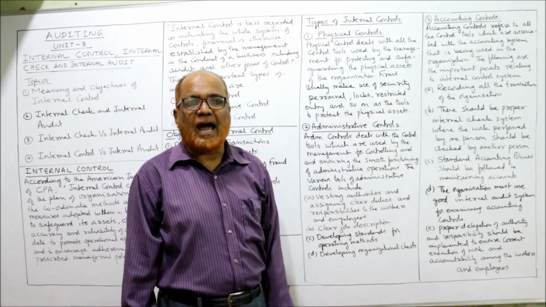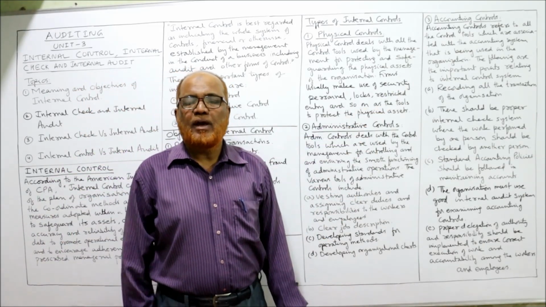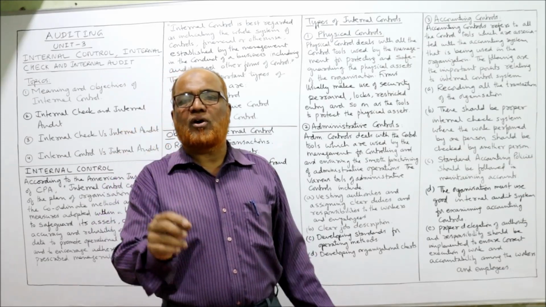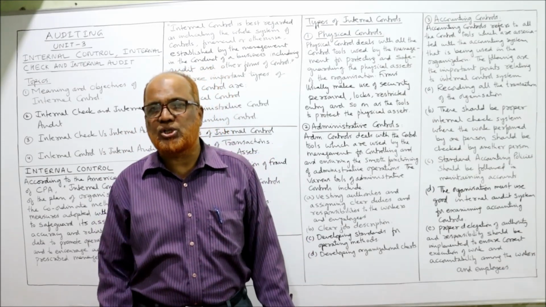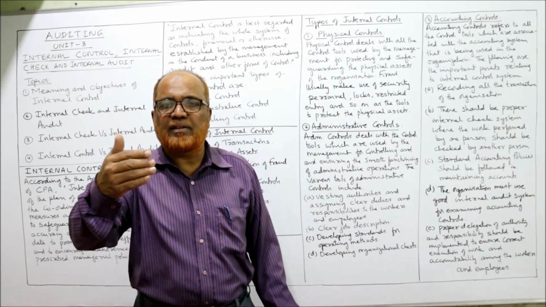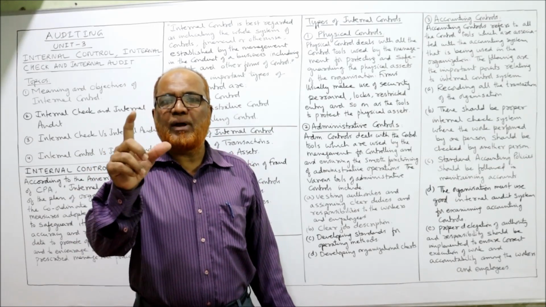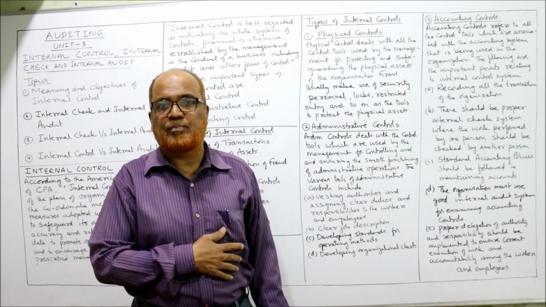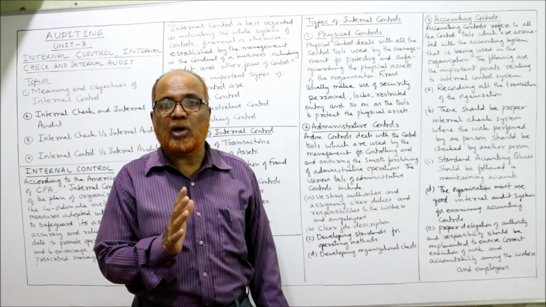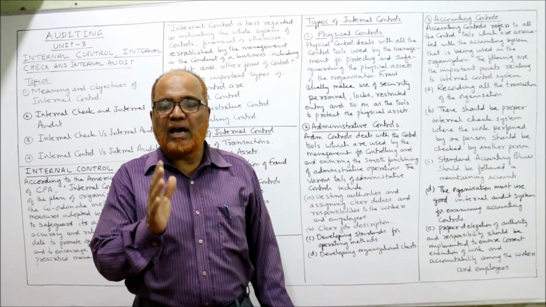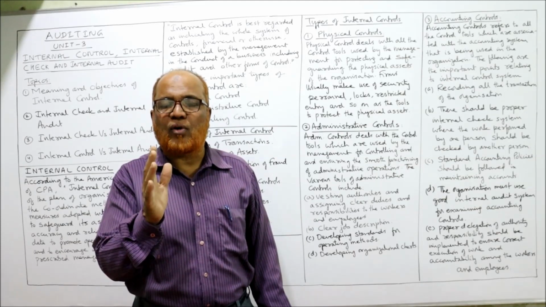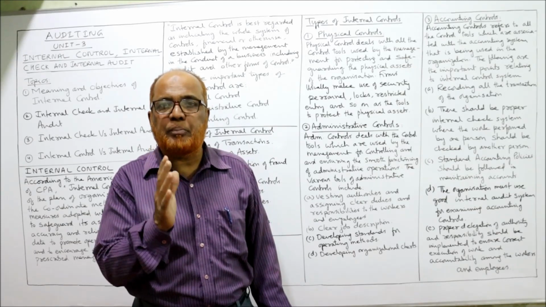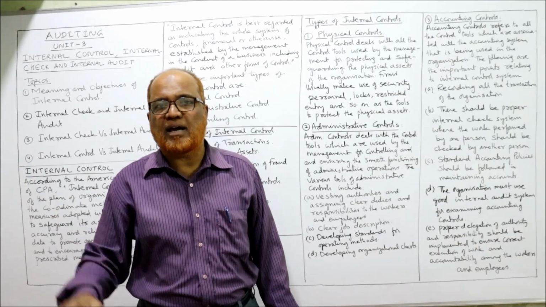Now the last thing is accounting controls. Accounting is the activity of recording the transactions in order to prepare the financial statements. So every business organization will record all the transactions properly. That means not randomly. Every organization should follow the standard accounting principles in maintaining the accounts.